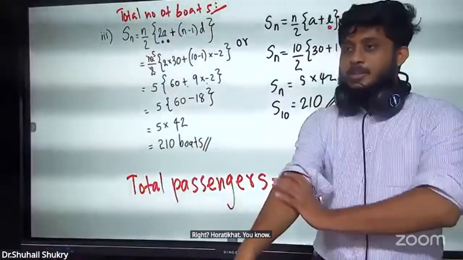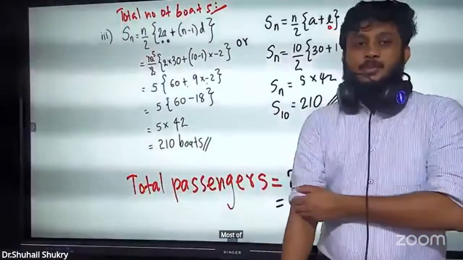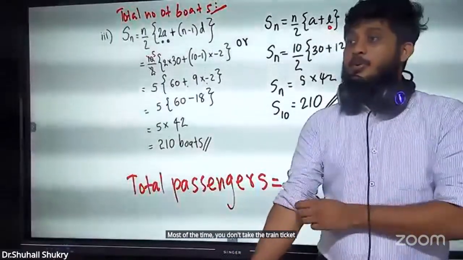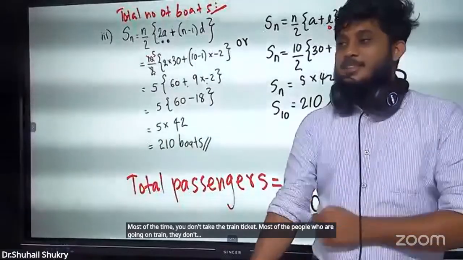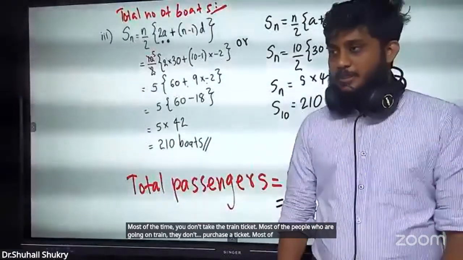You know about that? No? How do you go on the train? Most of the time you don't take the train ticket. Most of the people who are going on the train, they don't purchase a ticket. You know that, right?